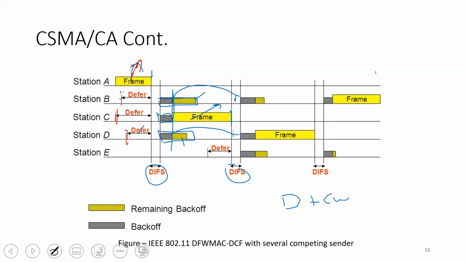So at this particular stage, station D has a minimum backoff timer in comparison with station B. So obviously station D will get access to the channel and will start communication over the channel. Meanwhile, station E also gets some frame to communicate. So this is the entire process.